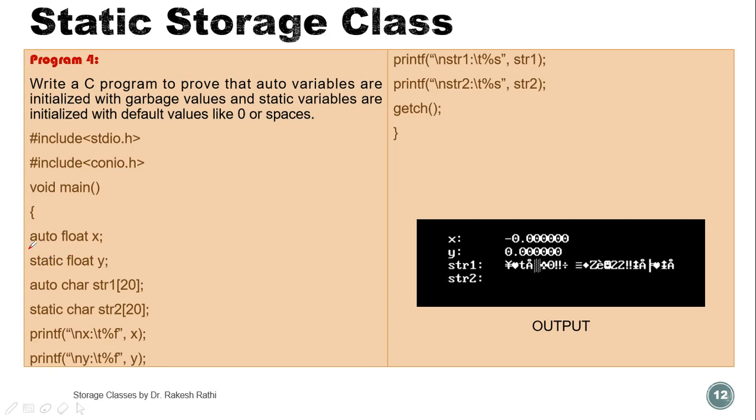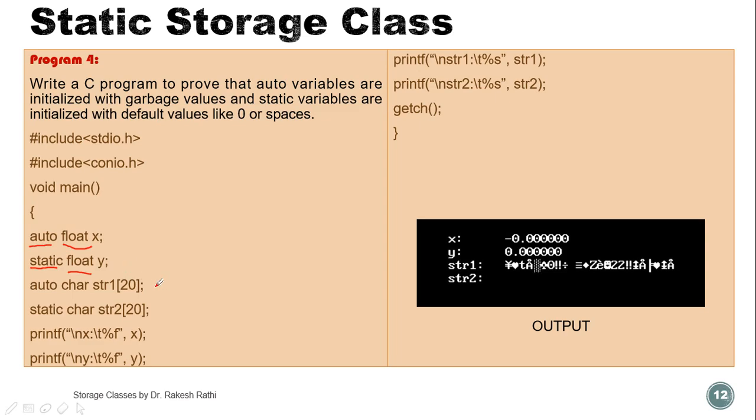The storage class of this variable is automatic and the data type is float, and another variable y. The storage class of y is static and the data type is again float. So x and y are two variables: x has automatic storage class, and y has static storage class.